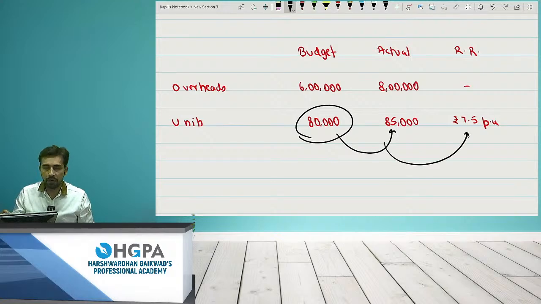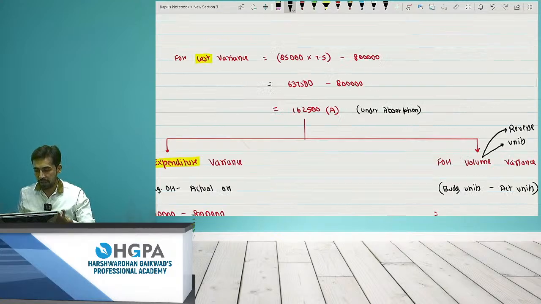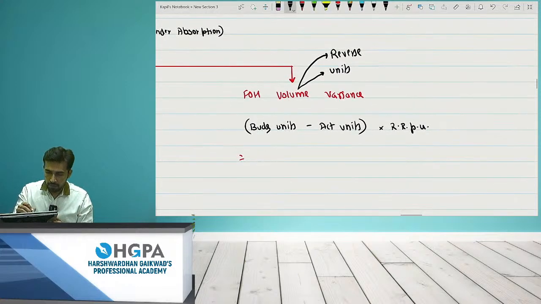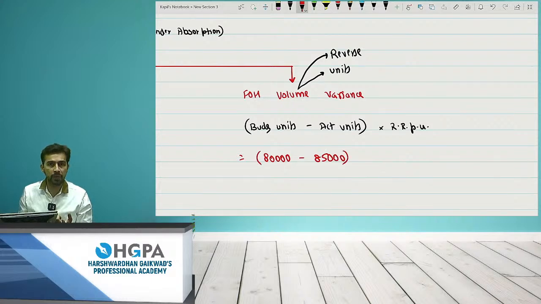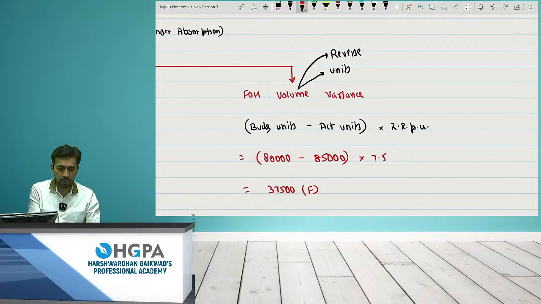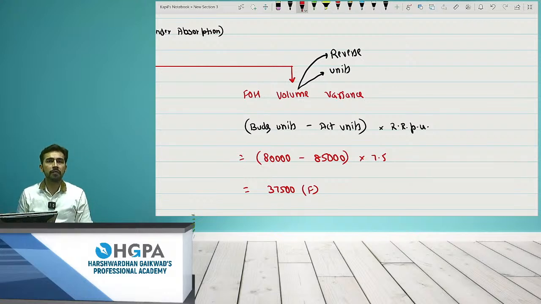And extra 7.5 के हिसाब से benefit होगा. So यहाँ पे it will be 80,000 I asked you to make, but actually you made 85,000. Obviously you are making 5,000 extra units into 7.5 will give me the answer as 37,500. Okay, is this favorable? Please check. 80,000 minus 85,000 into 7.5. This will give me 37,500.